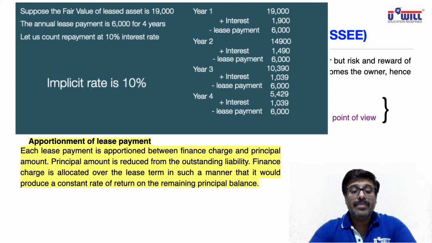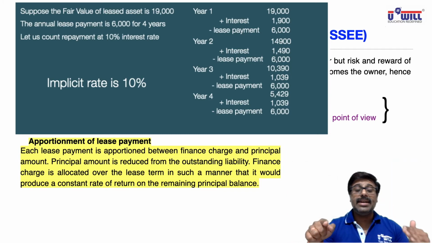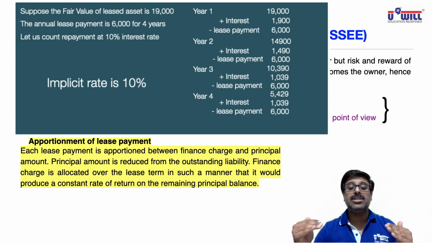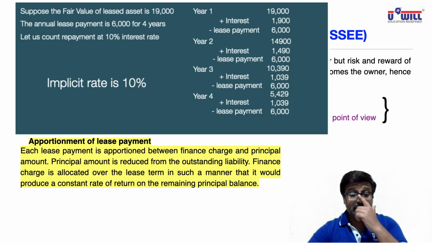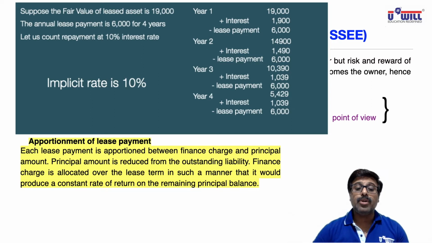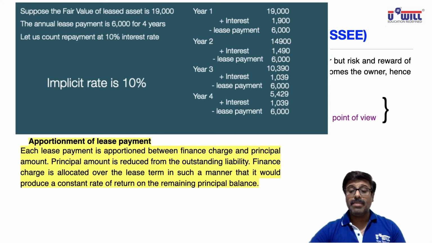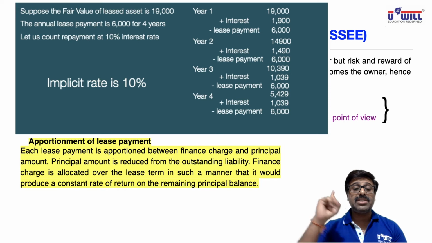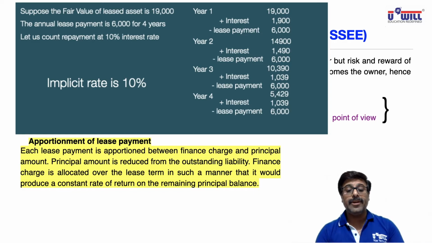So first year's lease payment of 6,000 you'll divide in two parts. Out of 6,000, 1,900 is interest and the remaining 4,100 is towards the principal. Now that principal amount of 4,100 is reduced from the outstanding liability. So from the outstanding liability of 19,000 you deduct 4,100 in the first year. In the balance sheet liability side, first year you'll show the liability of 19,000, second year you'll show the liability of 19,000 minus 4,100, that is 14,900.